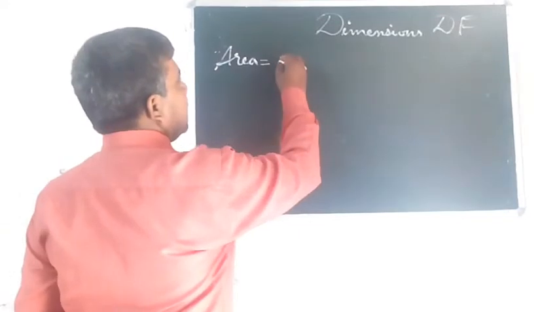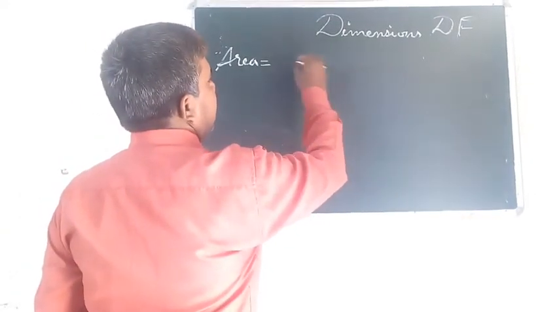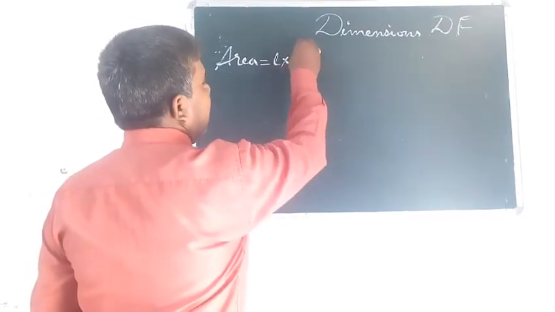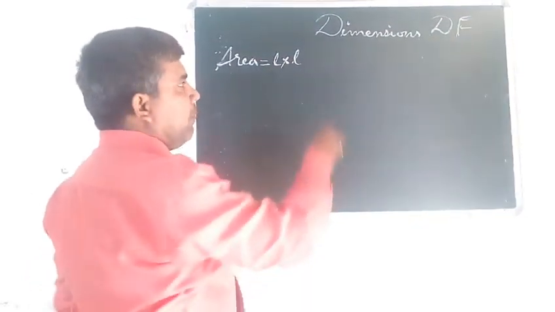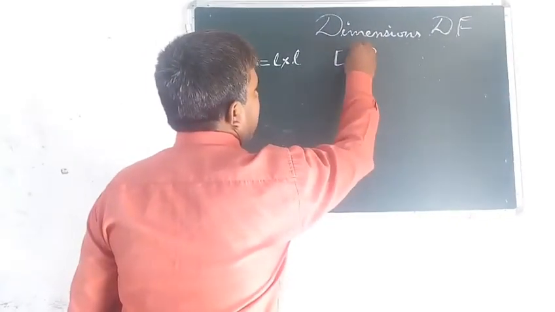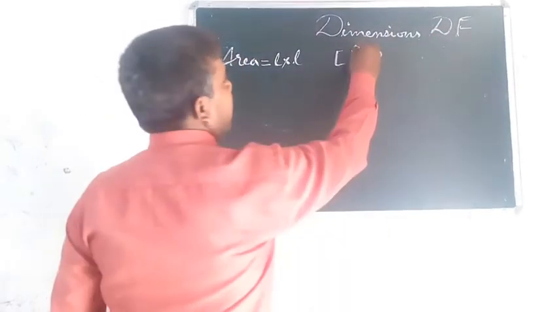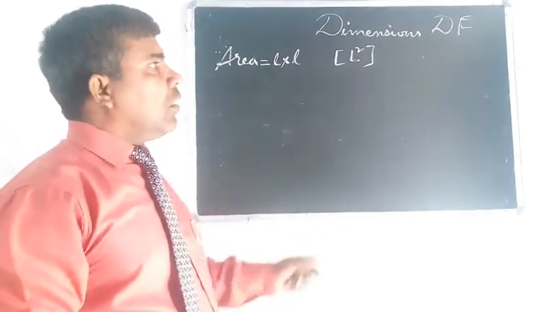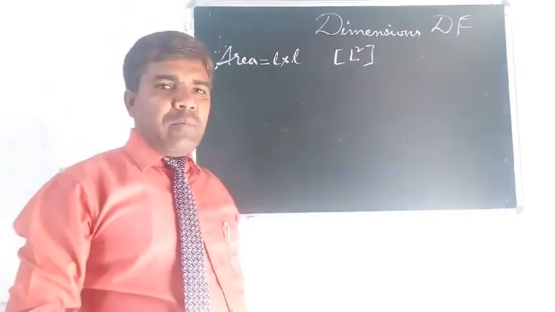So we can write, at a very basic level, L into L. Dimensions here will be written as 2 times L. If you are writing 2 times L, its power will be 2. This is the dimension.